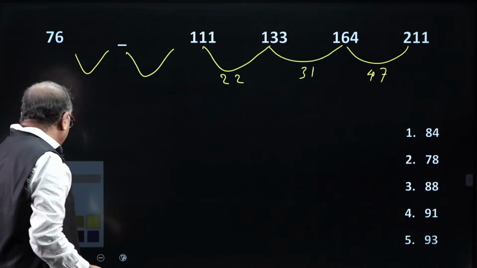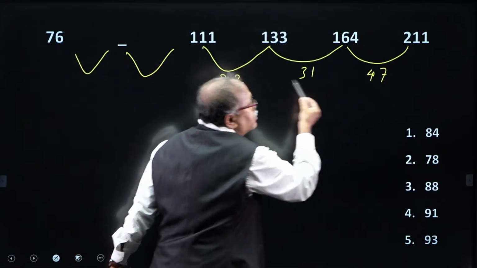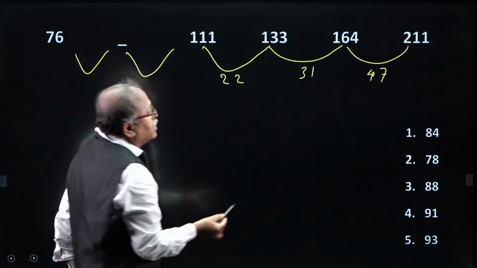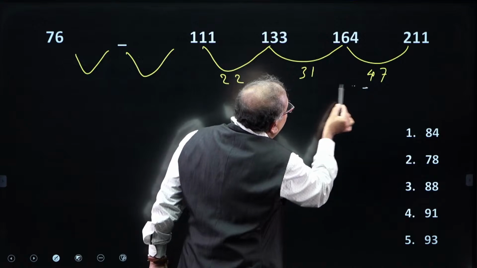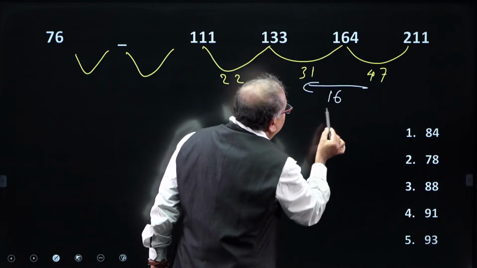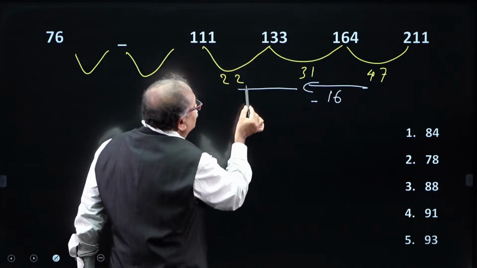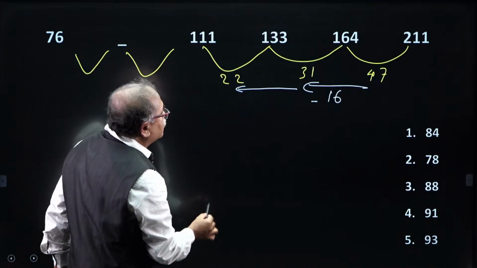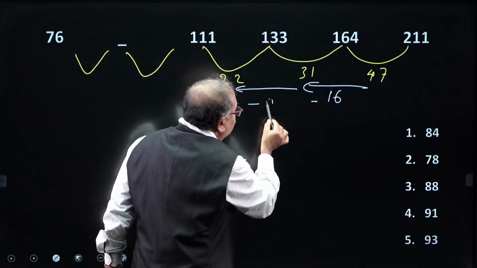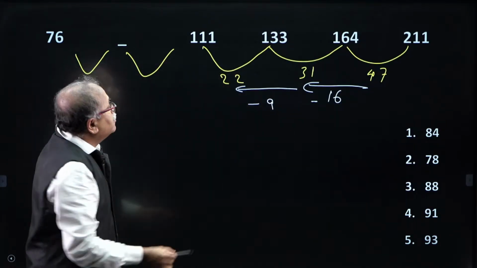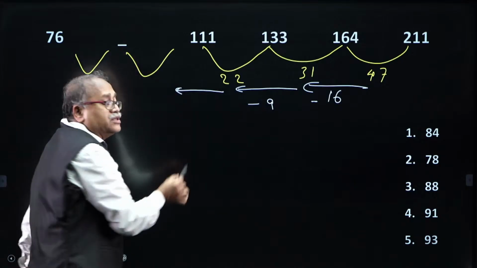So, I will try from backward, right hand side to left hand side. What is the difference from here to here? I can notice that there is 16. What is the difference from here to here? I can notice that the difference is 9.